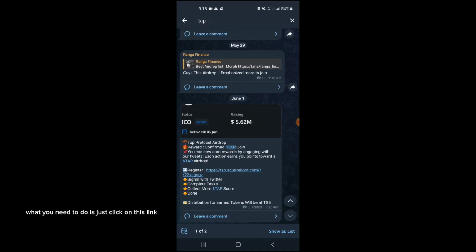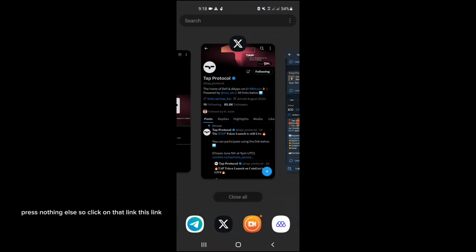What you need to do is click on this link, or go to your browser where you have your Twitter, whatever browser. You don't need to connect your MetaMask or any wallet, okay. You need just Twitter, nothing else.